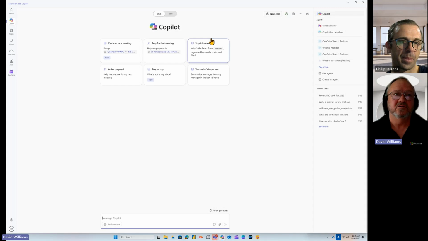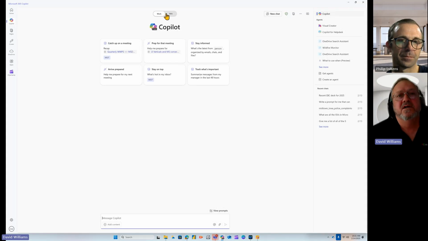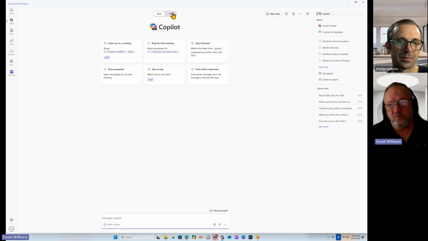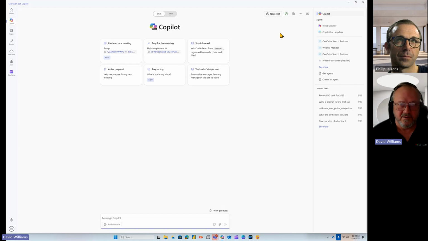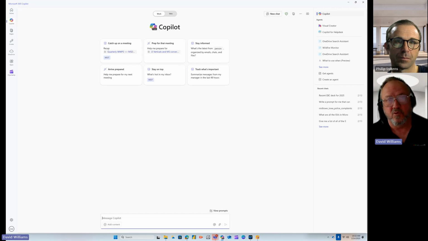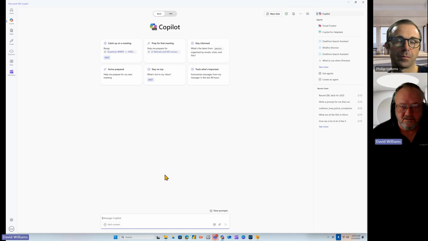So you get this window, and notice that I'm on the Work tab. The difference being that Work is looking at my internal information, Web would be looking potentially at external information, and Enterprise Chat is turned on. So this is telling me that I'm using a system that's part of my enterprise, approved by my IT department, that keeps my data. It doesn't share it, it doesn't train the model, the data doesn't go anywhere or leave my control, right? Which is important, especially when you're talking about data that's sensitive.